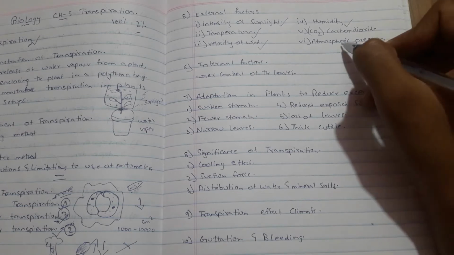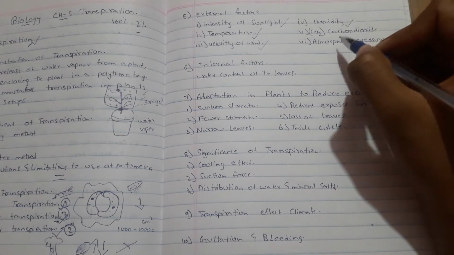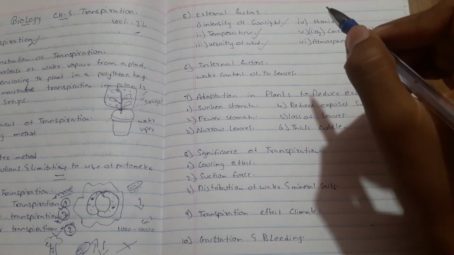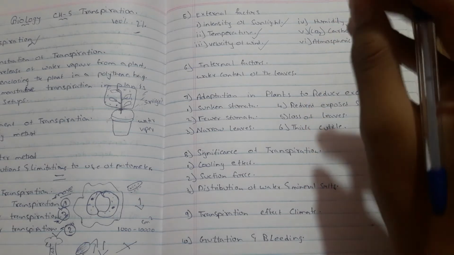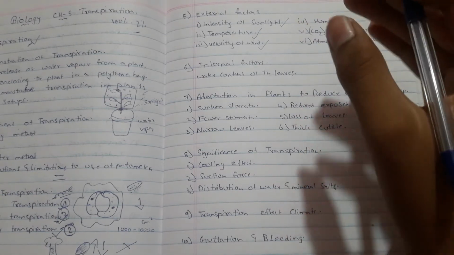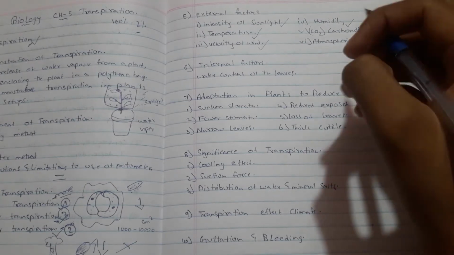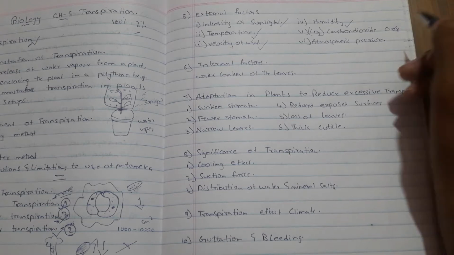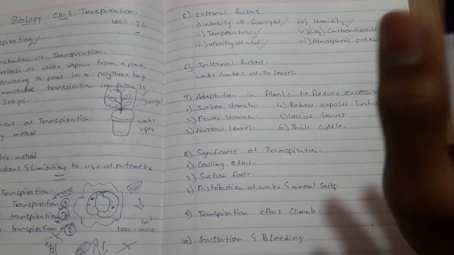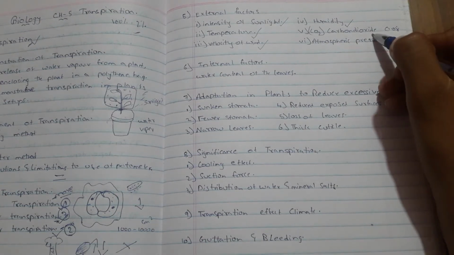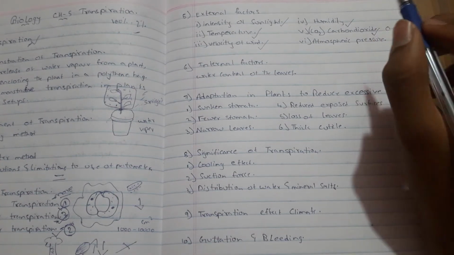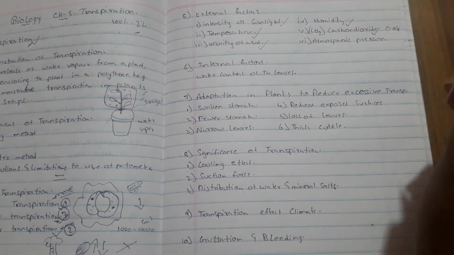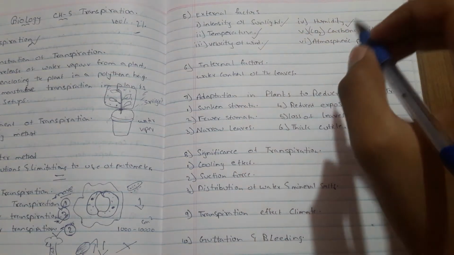Okay, so now coming to carbon dioxide, that is CO2. Carbon dioxide also affects transpiration. That is, if the level of CO2 increases and crosses the normal 0.03 percent, stomatal closure results in decrease of transpiration. That is about carbon dioxide. Now coming to atmospheric pressure. Rate of transpiration increases with the decrease in atmospheric pressure. Okay, so these are the 6 external factors.